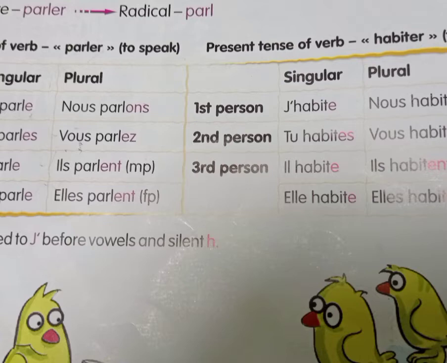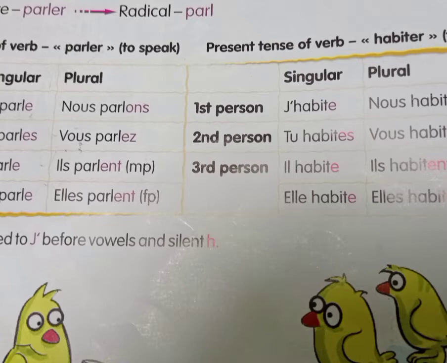First is je. Je means I, and for conjugation of parler, je parle. Je parle means I speak. The spelling for je parle is J-E-P-A-R-L-E. As you see here clearly, the ending for this word is E. They have just replaced the ER from the mother verb and added E, which means I speak.